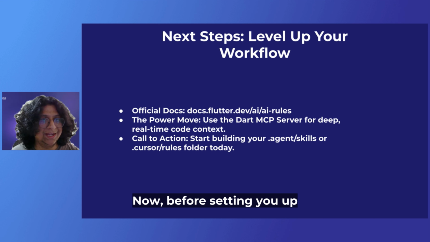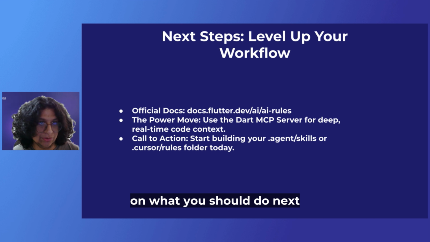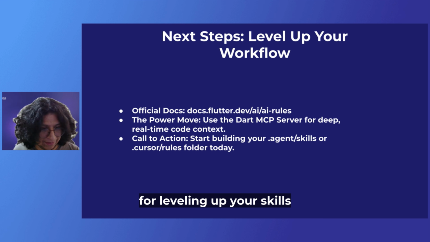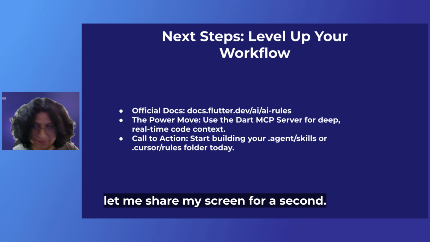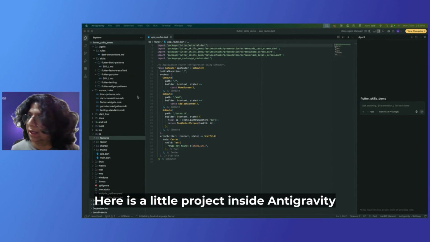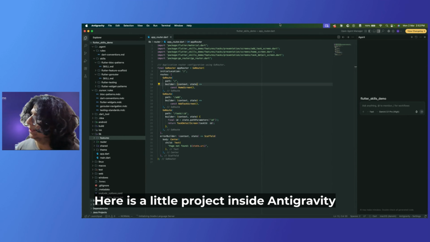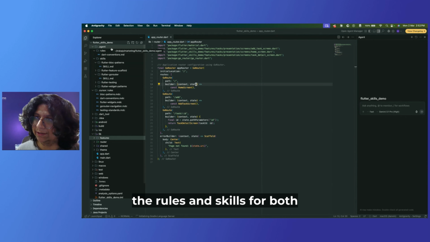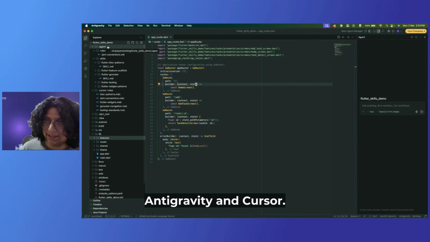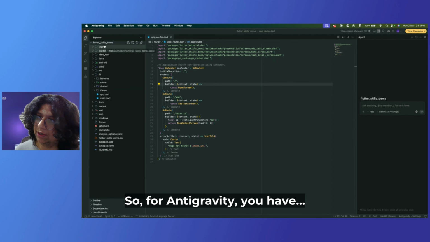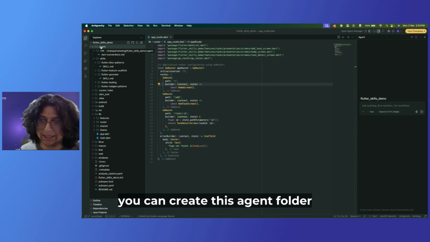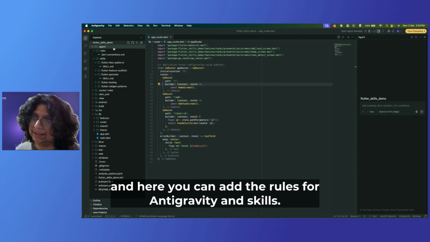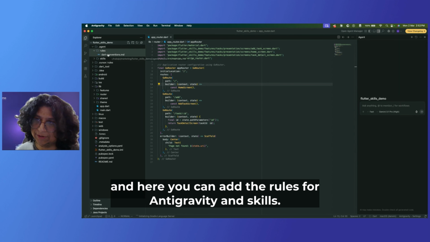Now, before setting you up on what you should do next for leveling up your skills, let me share my screen for a second. Here is a little project inside Antigravity, and I wanted to show you how to set the rules and skills for both Antigravity and Cursor. So for Antigravity, you can create this agent folder, and here you can add the rules for Antigravity and skills.